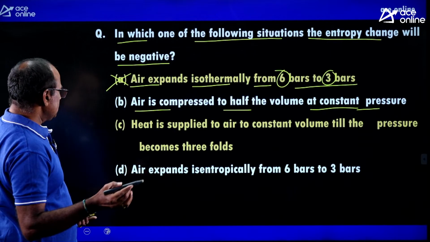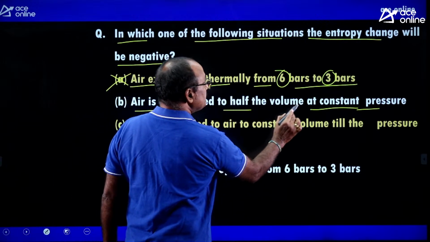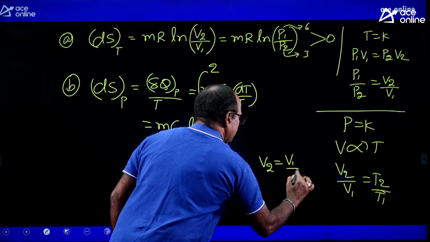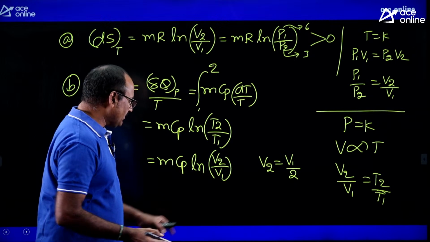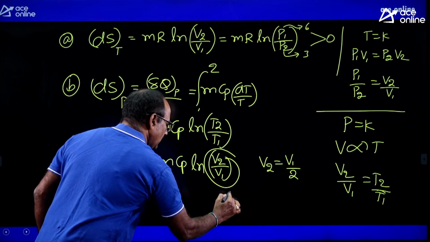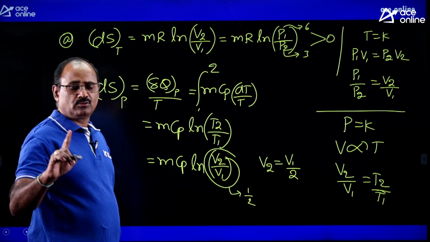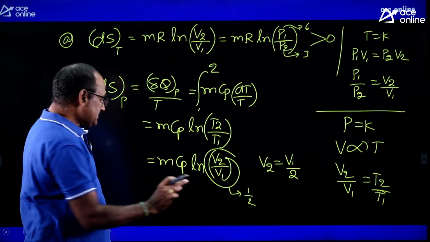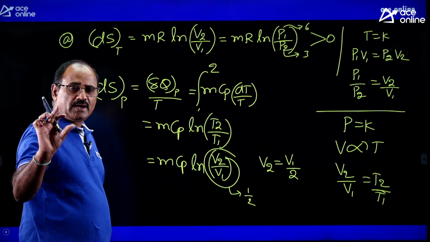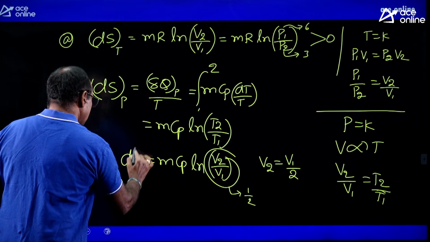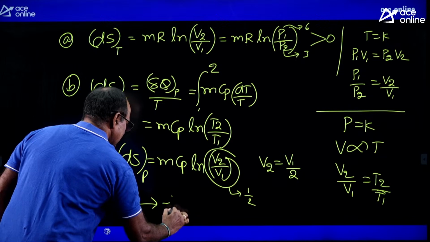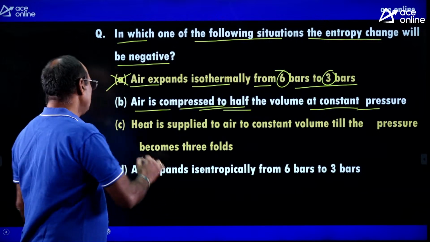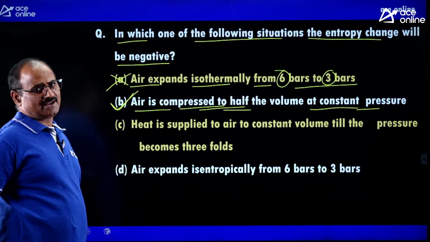Now, look at the statement. Air is compressed to half the volume at constant pressure. That means it is given V2 equal to V1 by 2. If V2 equal to V1 by 2, this quantity is becoming half. 1 by 2 means 0.5, which is less than 1. Ln fractional value always negative. Since Ln fractional value is always negative, Ln 0.5 is negative value, here the change in entropy ds at constant pressure is negative. So, option B is the situation where the change in entropy is negative. Therefore, option B is absolutely correct.